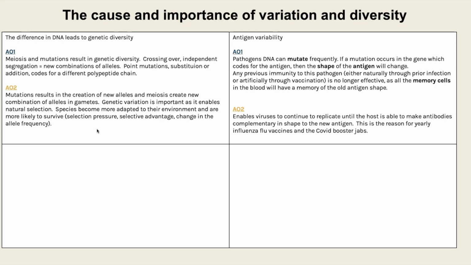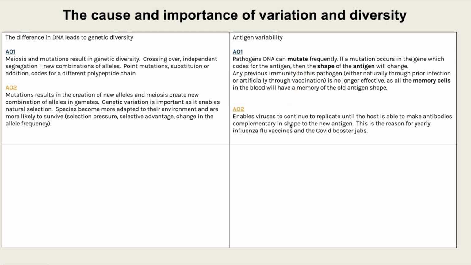So for this one, we could talk through how pathogens' DNA mutates frequently. If a mutation occurs in the gene which codes for the antigen, then the shape of the antigen will change. Any previous immunity to this pathogen, whether that was natural or from a vaccine artificially, will no longer be effective, as the memory cells will have the memory of the old antigen shape. So that would be your A01, talking through what antigen variability is.